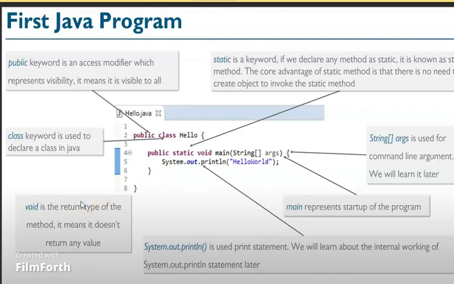It means it does not return any value. And main. Main represents the startup of the program, and String[] args is used for command line arguments. We will learn it later. Again we go to System.out.println. Here println is an output statement. System.out.println is a print statement. We will learn about the internal working of the System.out.println statement later. So we are giving Hello World. This is how we will get Hello World when we compile and run our program. So this is the basic first program of Java.